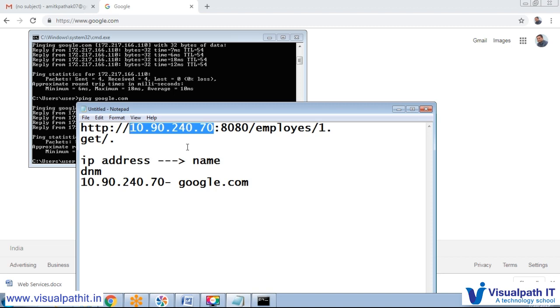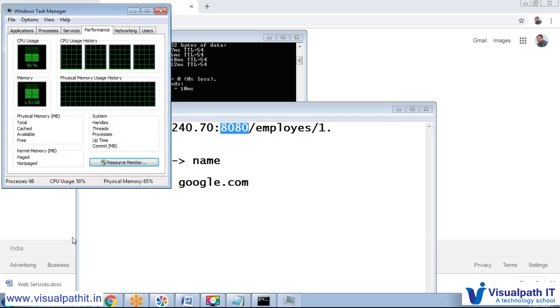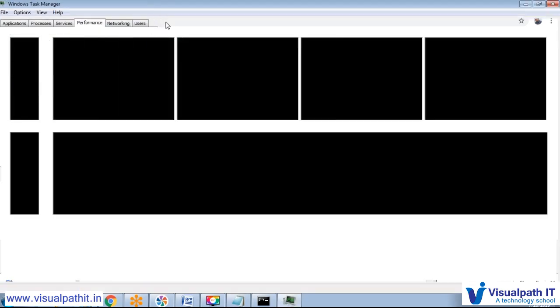So for example, you have a laptop. This will point out that your laptop, up to that your laptop, it will travel. So through IP address we will find out the particular device, and after that the port number is there. Again the port number will point to that particular device, inside which many services are working. I will show you here that many services are working.